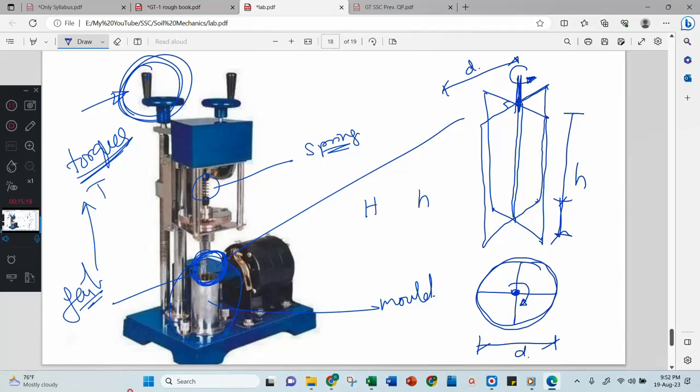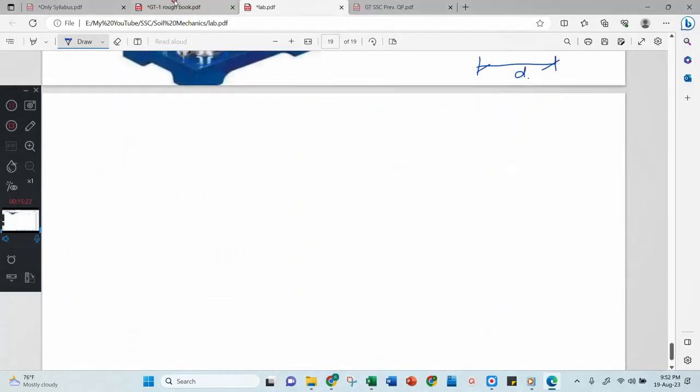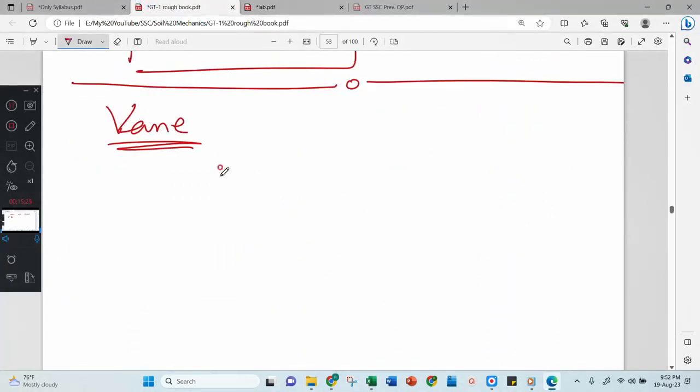Okay, and after that, you will be having one equation. Anyone remember that equation? The equation is T equal to pi d square tau into h by 2 plus d by 6. We have one equation.